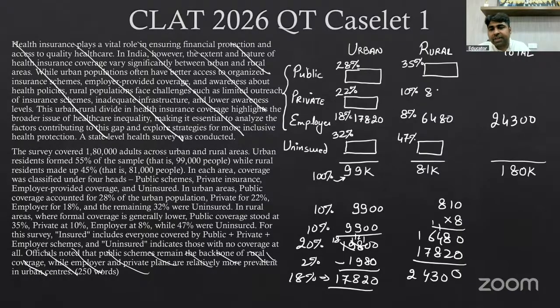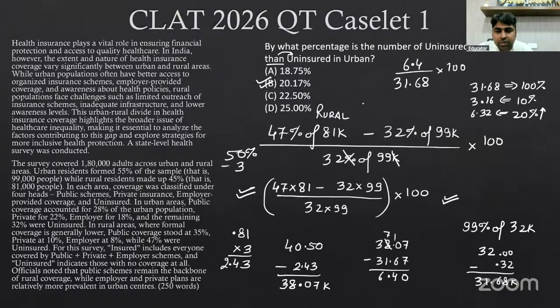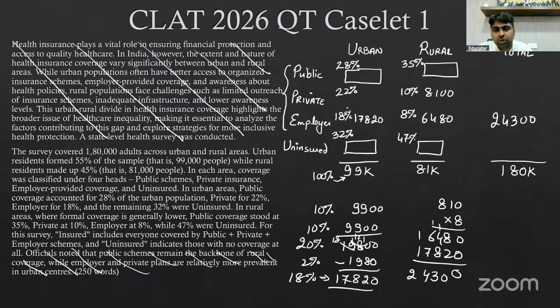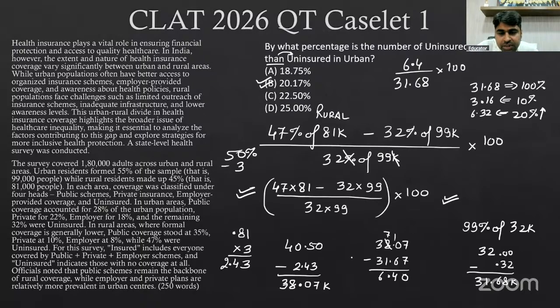Here also it will be 8,100. And the 22%, what did we get? The 22% was how much? 21,780. Okay, if it is required, right? Did we find out the 32%? Yeah, I guess we did find out the 32% value also.